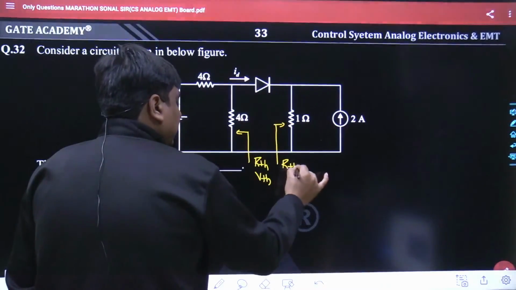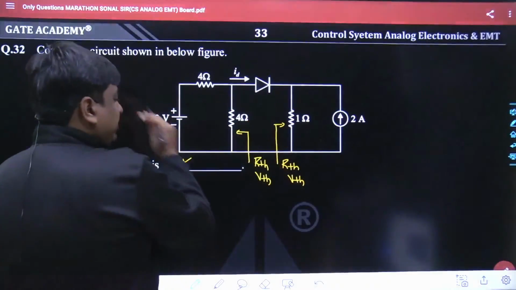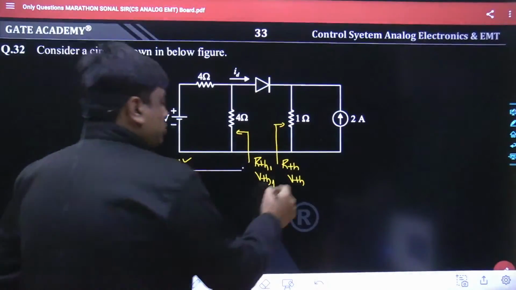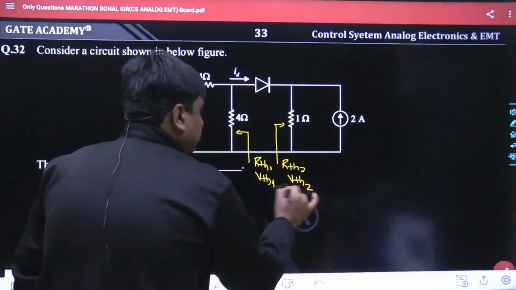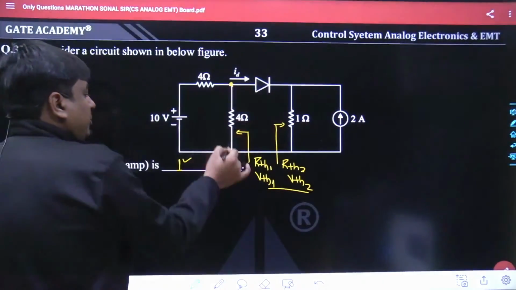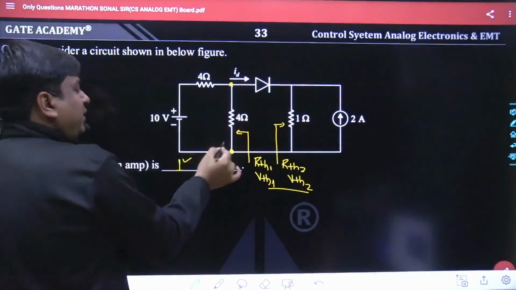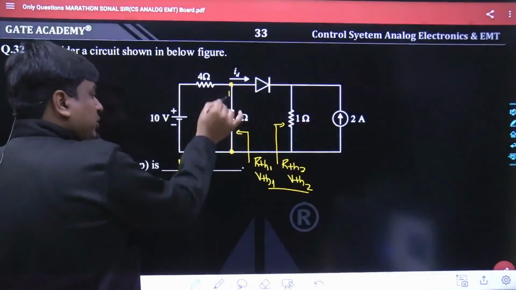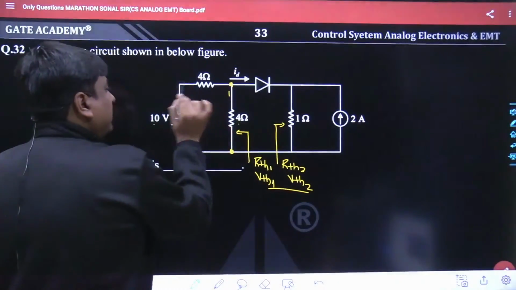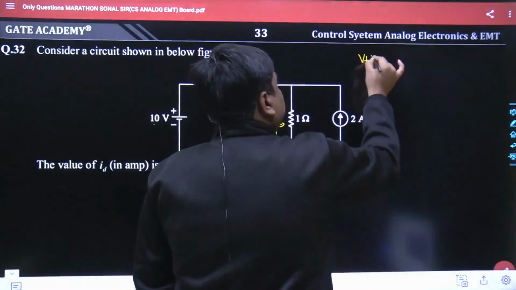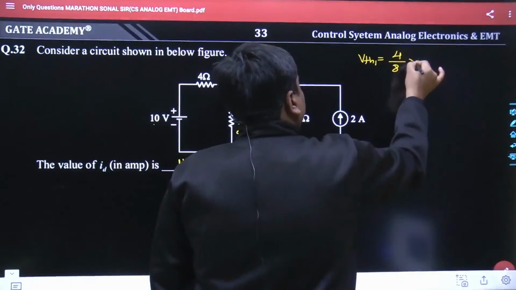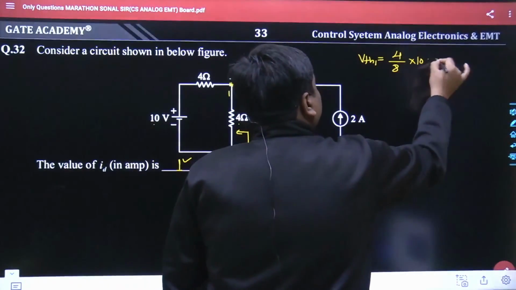So here RTH and VTH, as we have two sides, let's take this as the first side. The equivalent resistances are RTH1, RTH2, and similarly VTH1 and VTH2. My dear friend, how would the equivalent Thevenin be applied at this point? You have to talk about the voltage across the 4 ohm. This complete circuit is isolated. So if we talk about VTH1, it's simply going to be 4 divided by 4 plus 4, that is 4 by 8, into 10 volt, and that is 5 volts only.